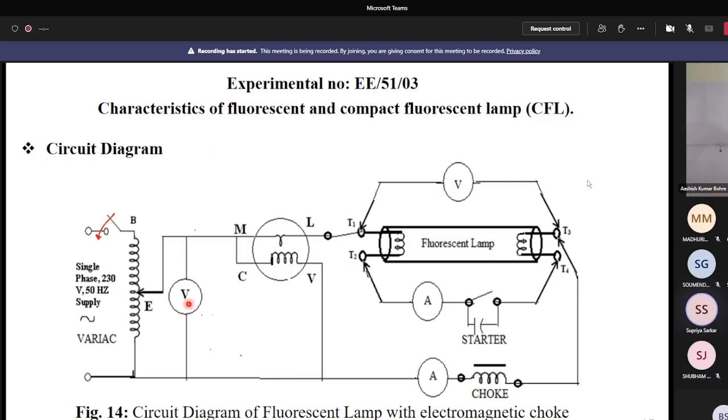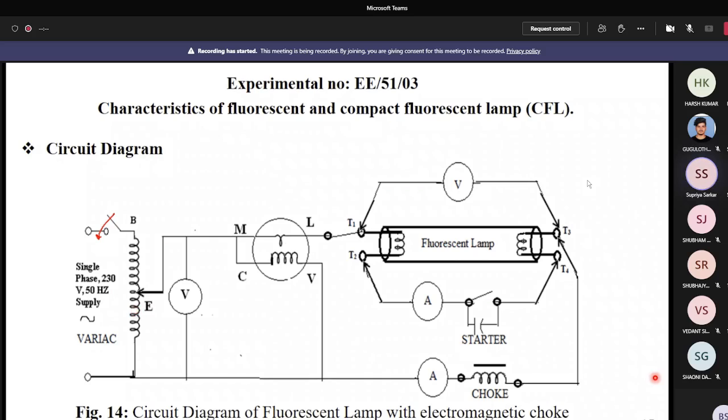Sir, a doubt: in rating the voltage, we have to note the striking potential and other potential? No. The rating of the fluorescent lamp is the voltage required at the operating condition. No, sir, I'm asking about noting down the readings of the striking voltage: at what supply voltage it strikes. You have to note this down. This is the striking voltage.